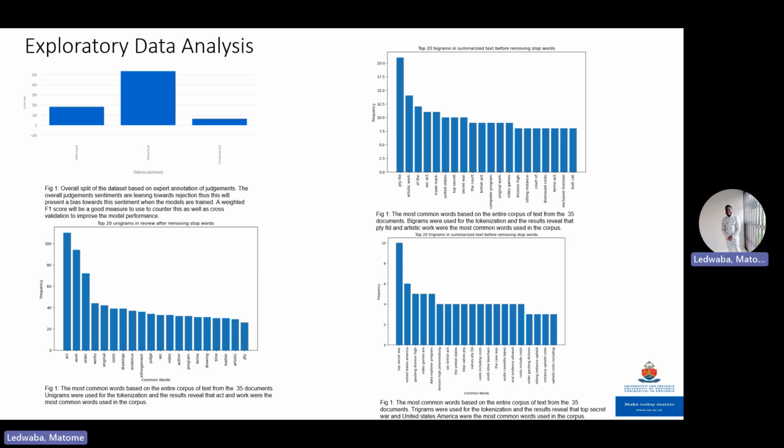The last figure on the bottom right also shows us, when we use trigrams, we observe that top secret, war, and United States of America are coming up as the most common words. This also gives us an indication that most of the judgments are referring to probably companies that were based in America, and the dispute is within artistic work, which is well in alignment with the copyright theme around these judgments.